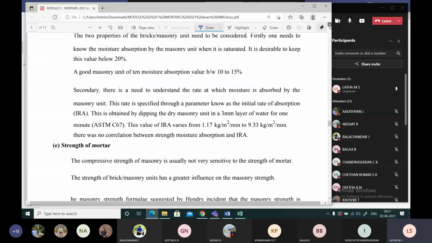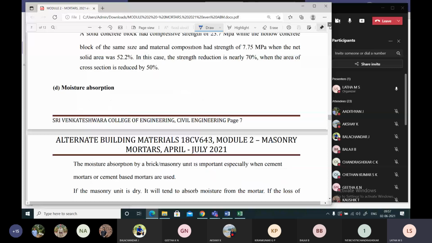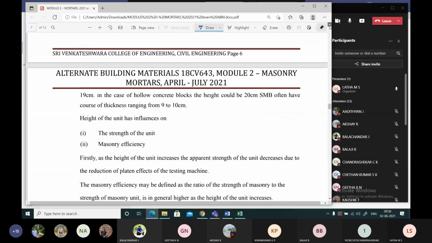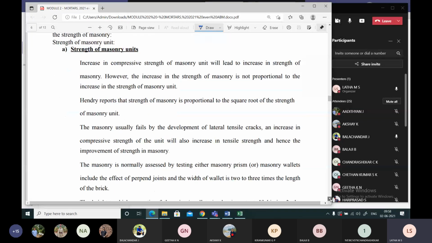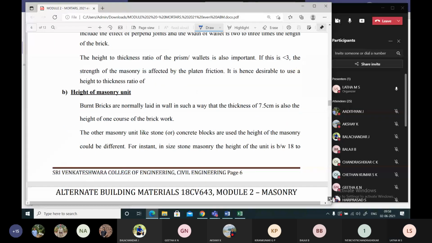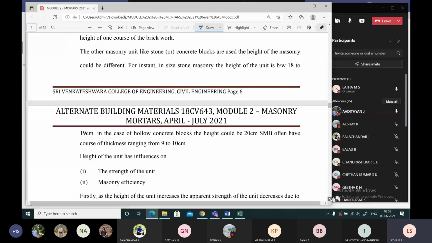What was the first factor? Everybody in the class, what is the first factor? You can see the board and tell. Strength of masonry unit. What is the second factor? Height of masonry unit.